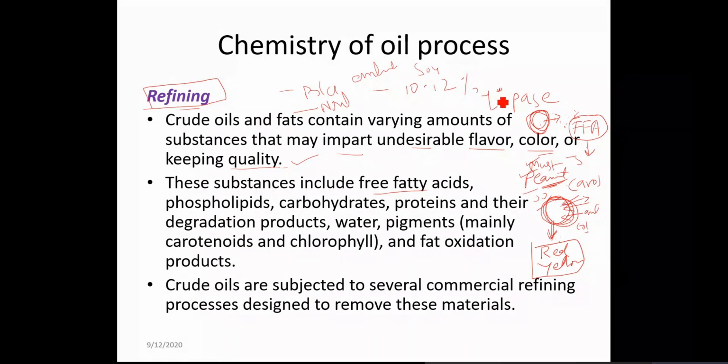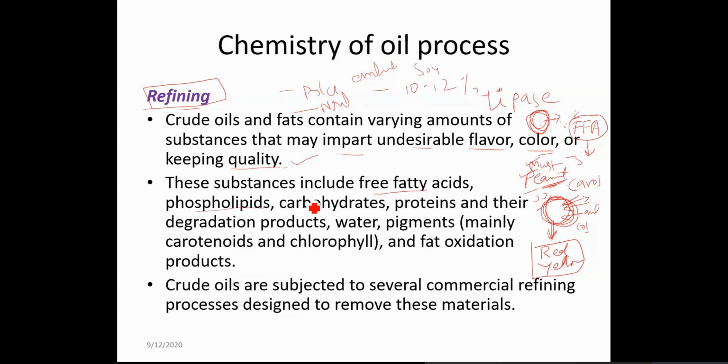So the powdered peanut has lesser shelf life compared to the whole peanut. But even the whole peanut develops a rancid taste because of the oxidation of the free fatty acid. So naturally also, due to storage and temperature abuse, these free fatty acids are formed.